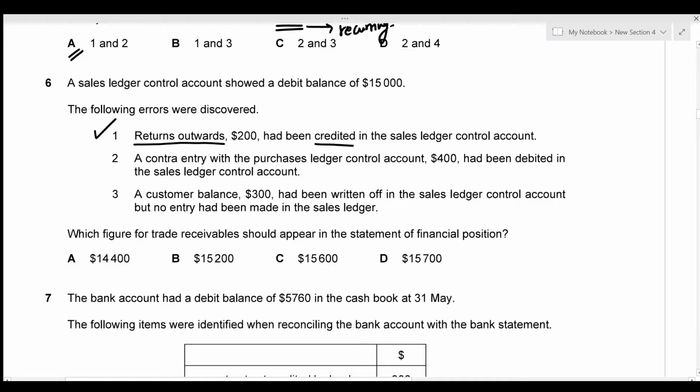The second one we're given is a contra entry with the purchase ledger control account of 400, which had been debited. Again, this is incorrect. While we're talking about the sales ledger control account, the contra amount is always credited. So we need to amend this error as well.